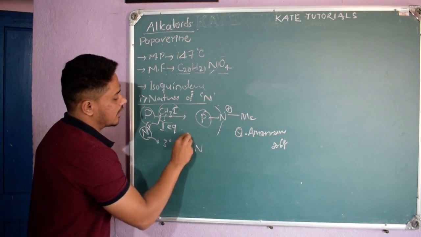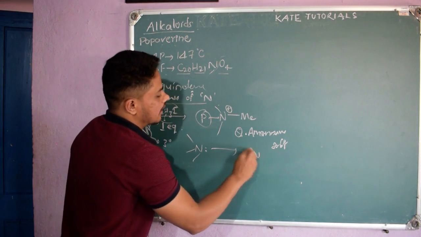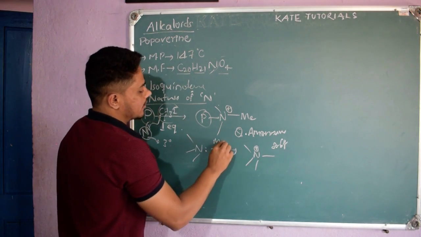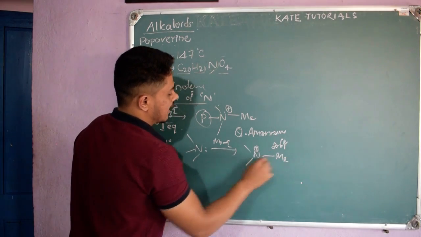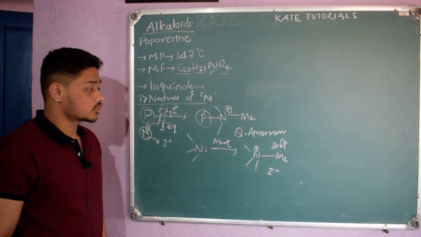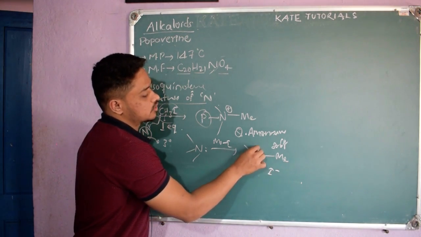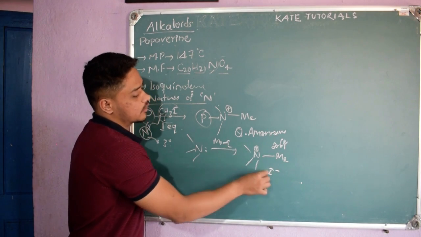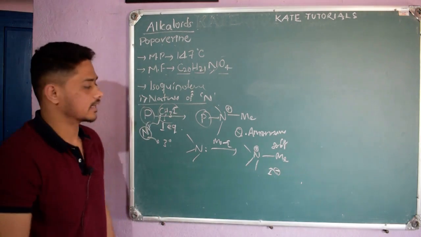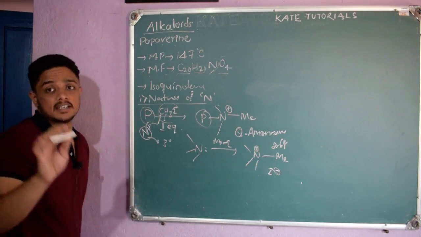Because if I have a tertiary nitrogen and do a reaction with methyl iodide, I will get a positive charge here, the methyl will be here and iodide I minus will be there. So I get a quaternary ammonium salt. Quaternary means nitrogen attached to 4 bonds, so it gets a positive charge, and there will be a negative charge, so positive and negative in the same compound means it is a salt, right? So they found that the nitrogen present in papaverine is tertiary.